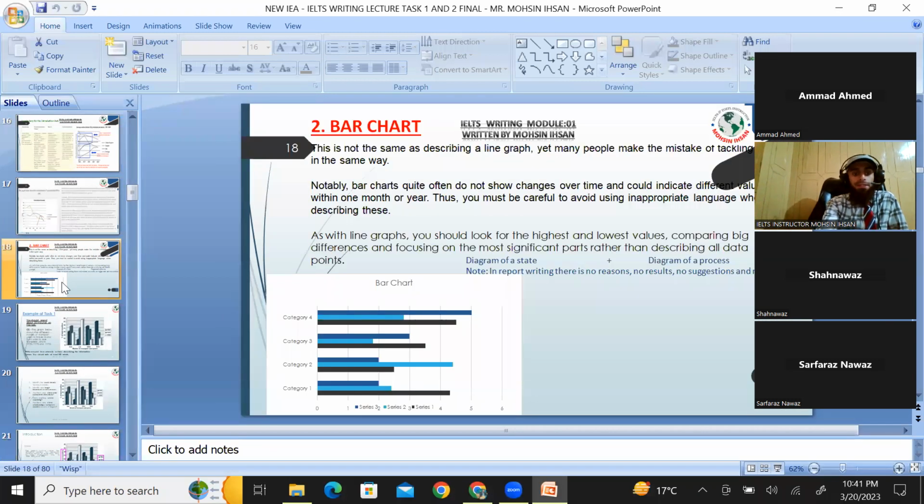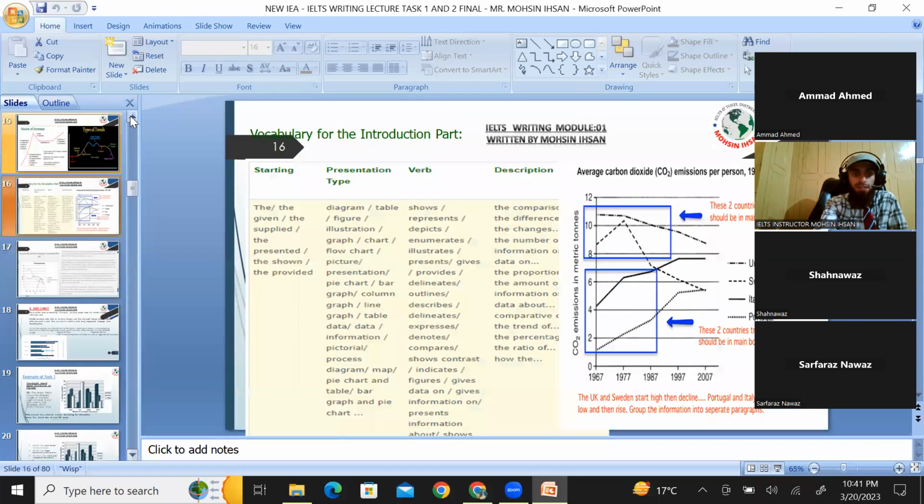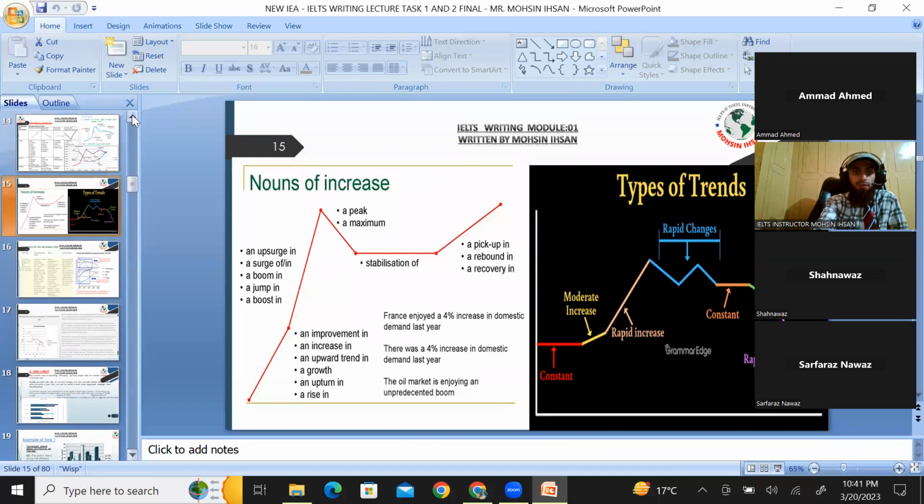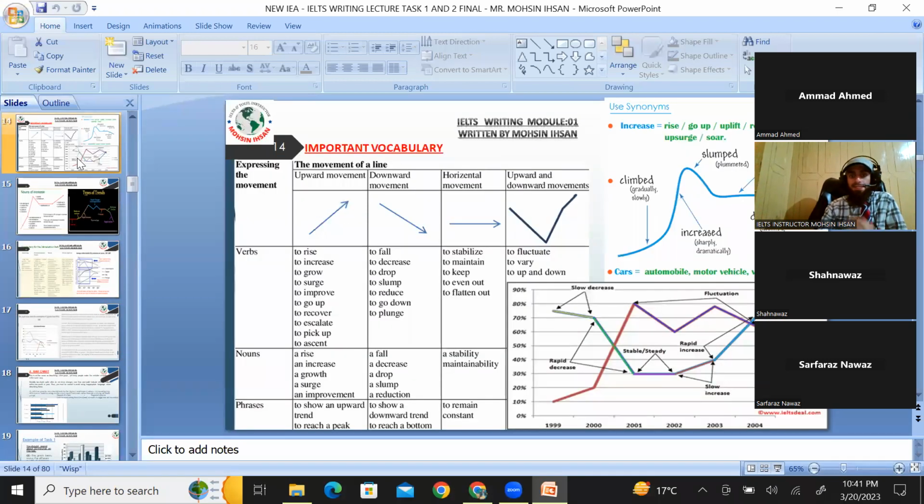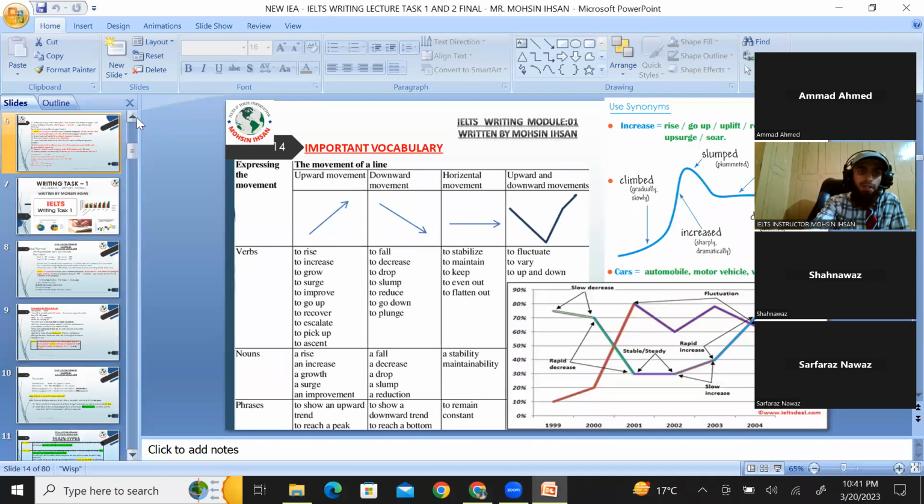And here, this is the description of different charts. In the description of charts for academic students, you should know at least the vocabulary, right? What words we can use for inclining, what words for declining, what words for the same position, horizontal, stabilize, maintain, right? And how we can then describe any diagram.